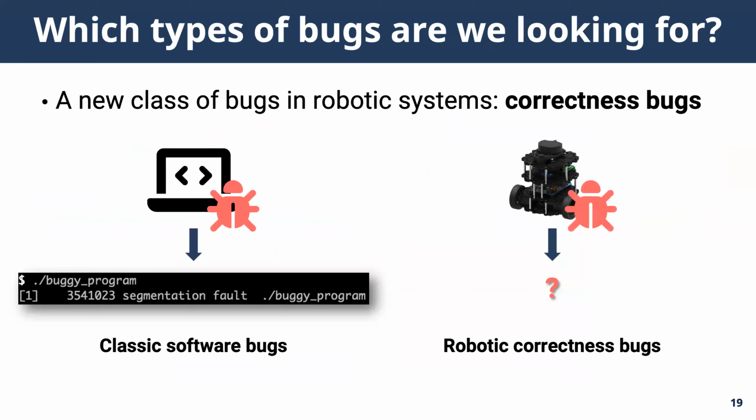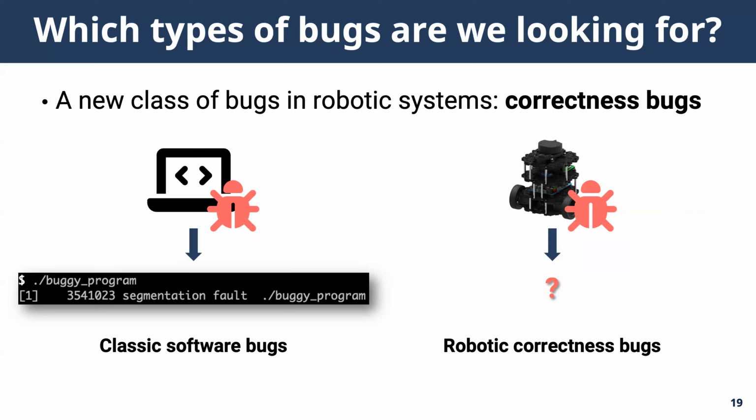Now that we have a clear idea on how to tackle the challenges of testing robotic systems, let me define the bugs. In this project, we focused on a new type of bugs that are unique in the robotic context, and we refer to the bugs as correctness bugs. These bugs are interesting because they do not really have immediate manifestations like the classic software bugs, but they may have potentially more devastating impacts.